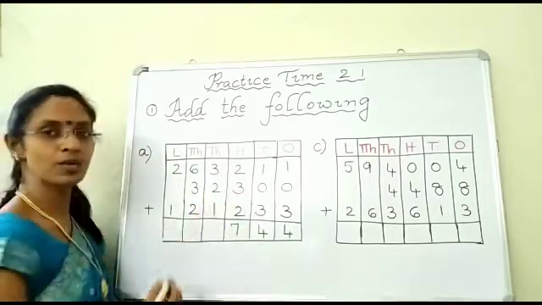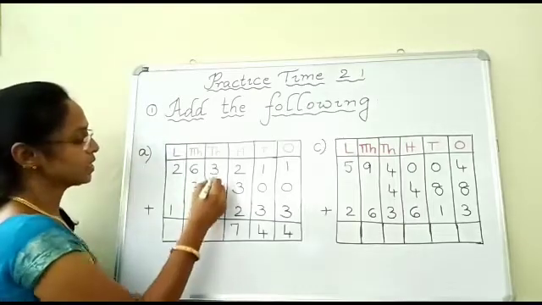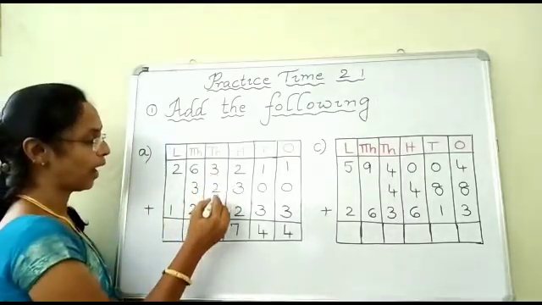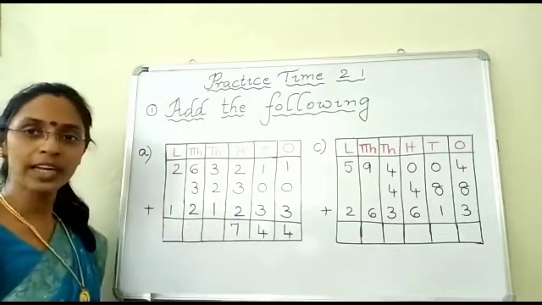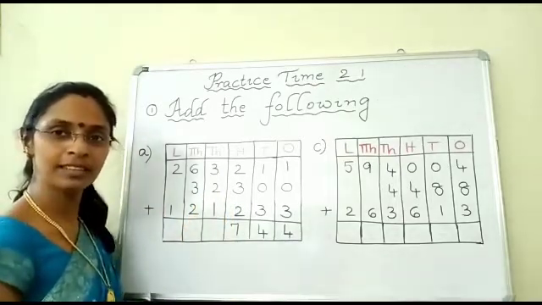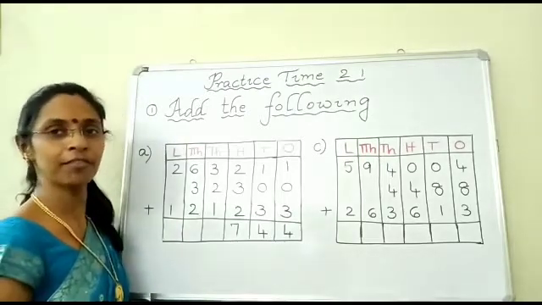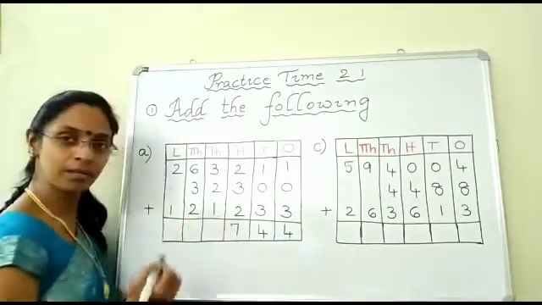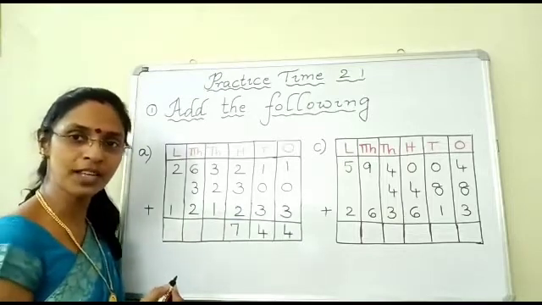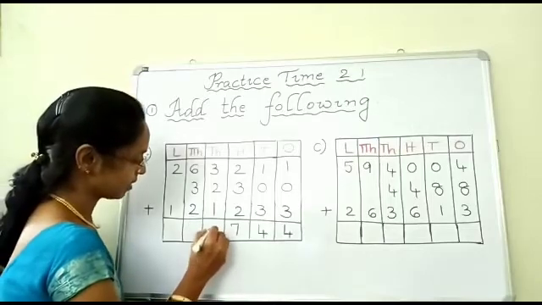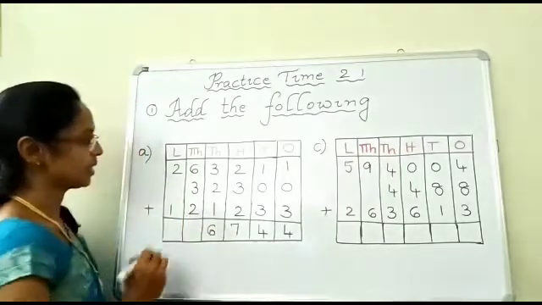Now the thousands place. What are the digits in the thousands place, children? 3, 2 and 1. What is 3 plus 2, children? Yes, 3 plus 2 is again 5. Here still you have 1. 5 plus 1 is how much? Yes, children, it is 6. 5 plus 1 is 6.